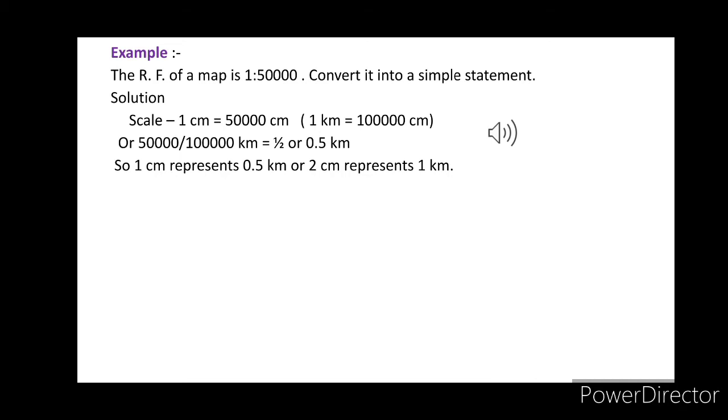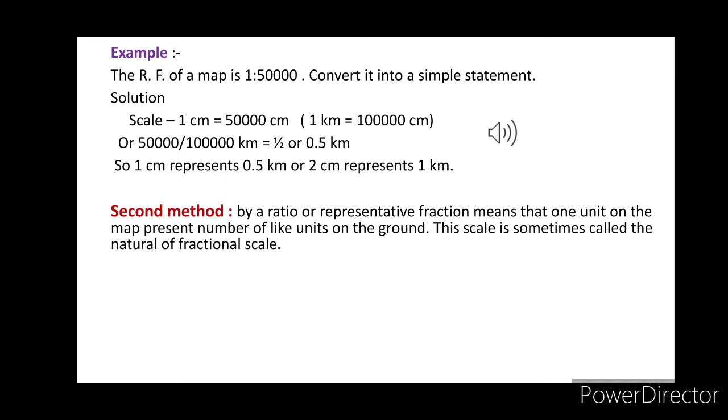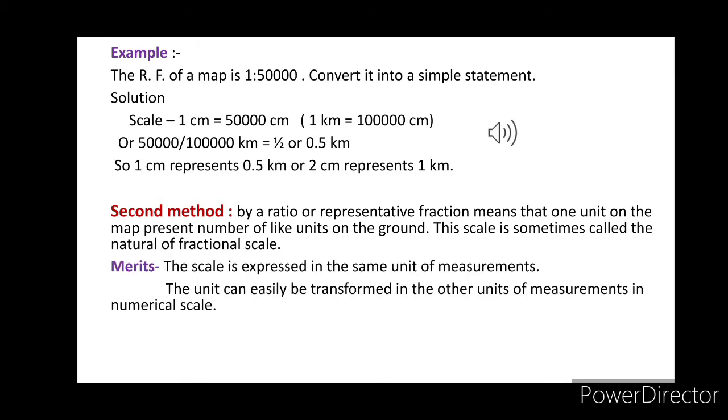Okay. And next, the second method, that is by ratio or the representative fraction method. Here representative fraction means that one unit on the map represents a number of like units on the ground. This scale is sometimes called the natural or fraction scale. Here we have some merits: the scale is expressed in the same unit of measurement, and number 2, the unit can easily be transformed into another unit of measurement in the numerical scale.